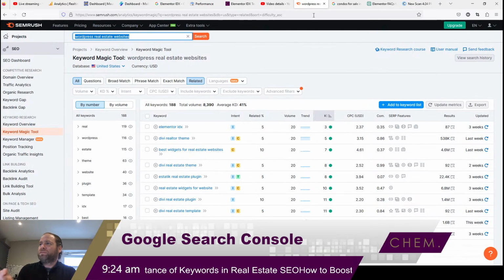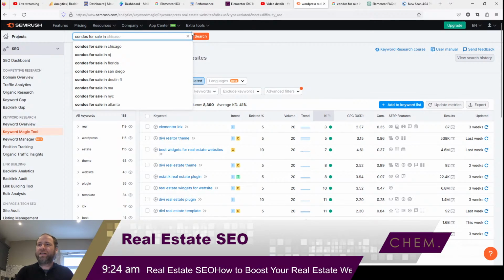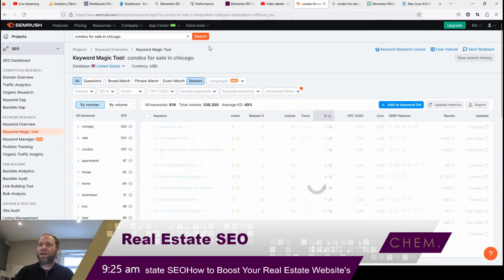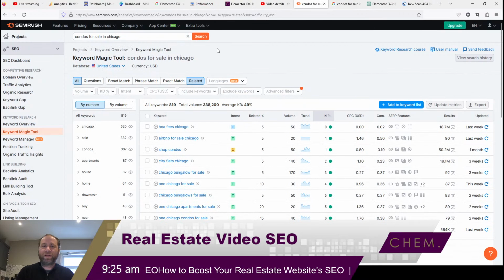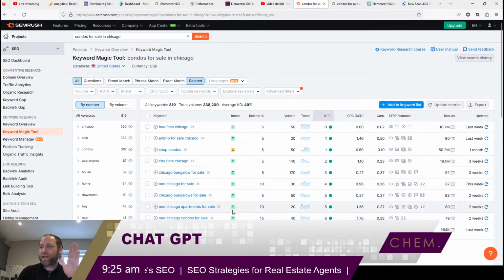While that's running, let's jump back over here to condos for sale in Chicago. Popular choice. We've got a client in Chicago, and they literally have a page built out on their website for every single condo building within Chicago, and they get thousands of leads a month from it. It's tremendous.